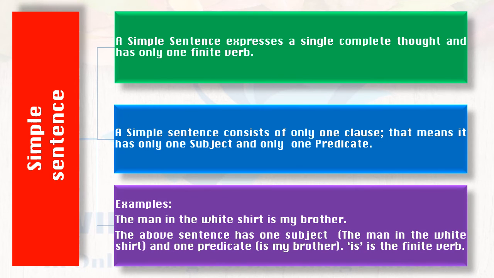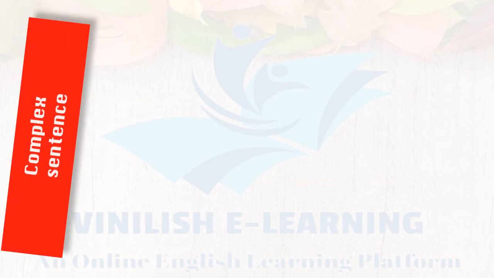Examples: The man in the white shirt is my brother. The above sentence has one subject, the man in the white shirt, and one predicate, is my brother. Is the finite verb.